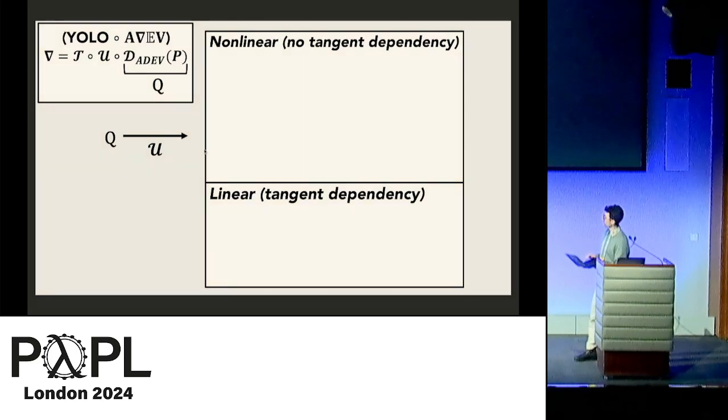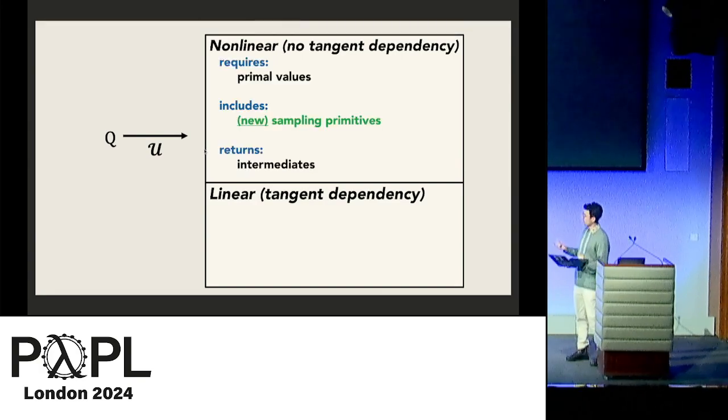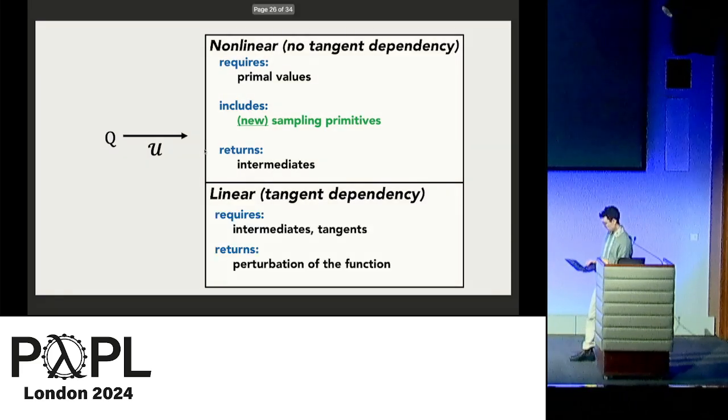When we apply the transformation, we get two parts. The nonlinear part requires the primals, and it includes something which is new to YOLO from our setting, any sampling primitives that are used in the Q program, as well as the subparts of the computation which don't depend on the tangents. It also returns nonlinear intermediates. And these intermediates are required by the linear part along with the tangent perturbation to compute the linear perturbation to the function.